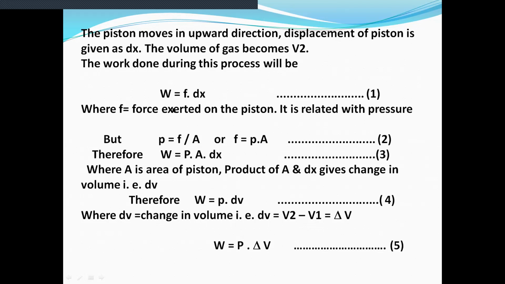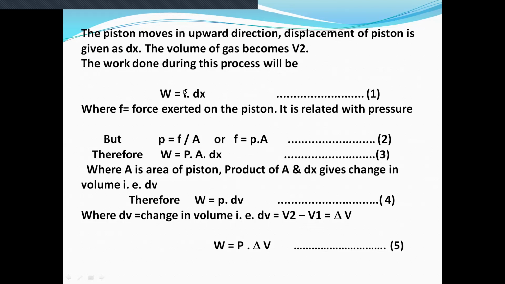Then equation 1 becomes W is equal to F, but instead of F we have to write P into A. This force, from equation 2, we have calculated by using the definition of pressure. Pressure is equal to force per unit area, that is F upon A. Therefore F is equal to P into A, and we have put this value of force in equation 1, that is W is equal to P into A into dx.